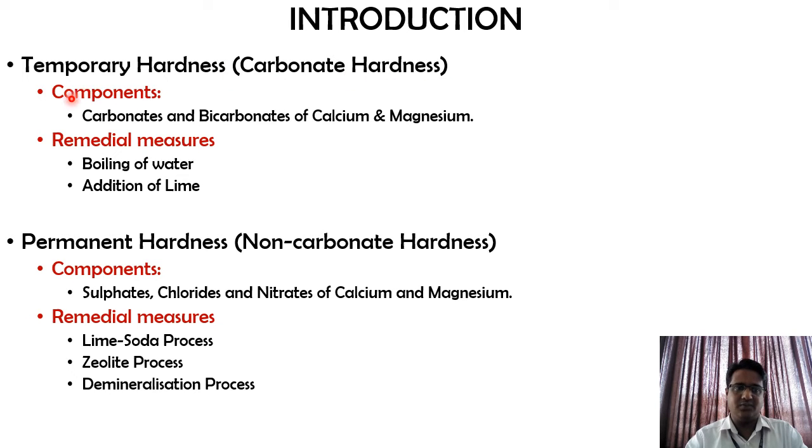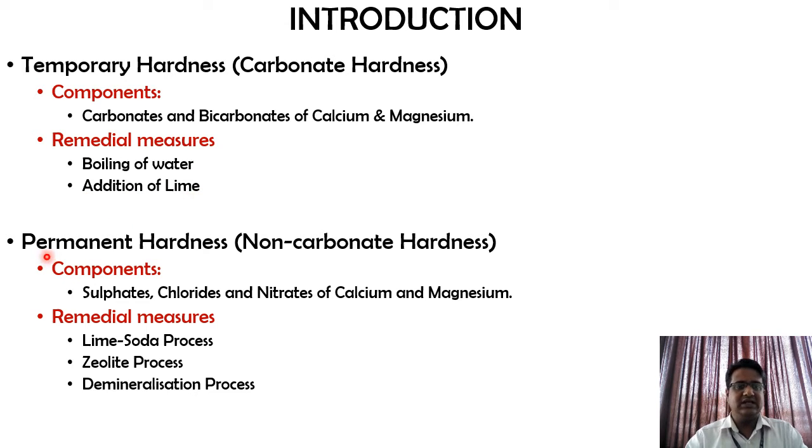So the main components or sources of temporary hardness are carbonates and bicarbonates of calcium and magnesium. That is calcium carbonate, calcium bicarbonate. Similarly, magnesium carbonate and magnesium bicarbonate cause the temporary hardness of water. Now the remedial measures for removal of temporary hardness will be two: one is boiling of water, second one is addition of lime.